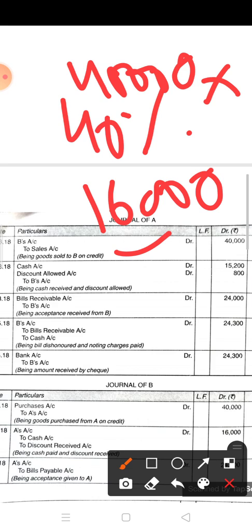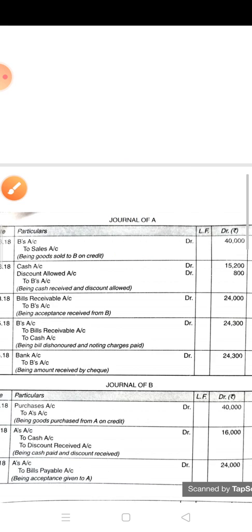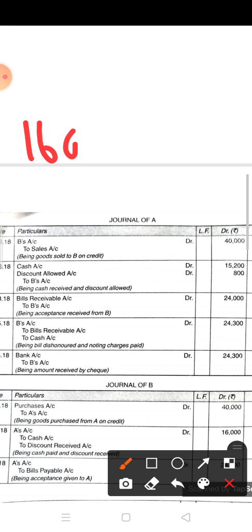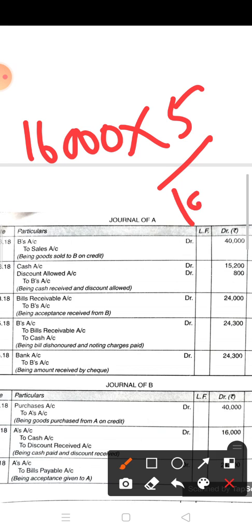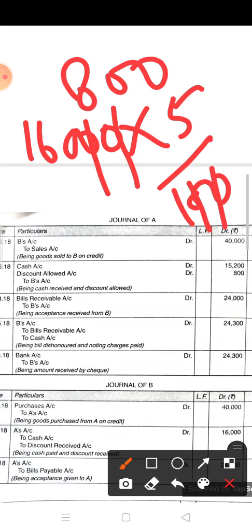In this amount, you have to charge the 5% cash discount. 16,000 is the cash amount, and in the cash payment you have to find out the discount. In this way you find the discount amount. So the discount amount is 800: 160 into 5, 800. Okay.